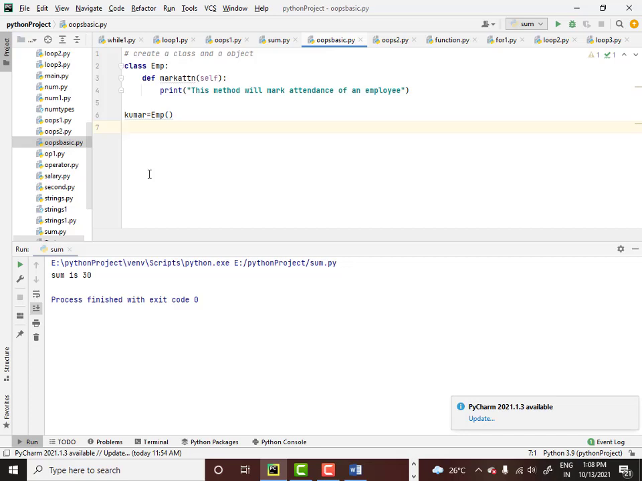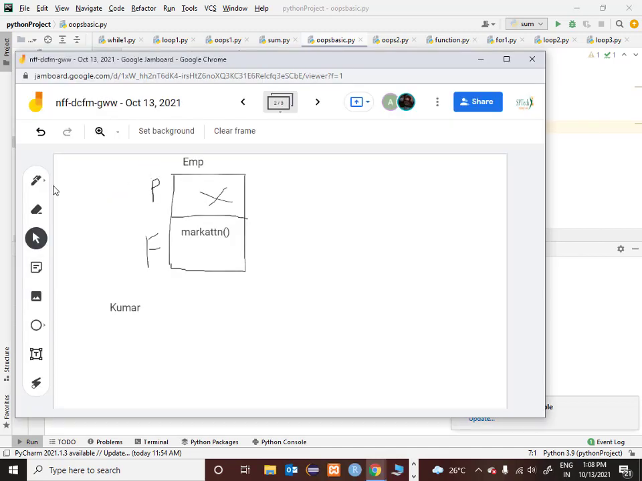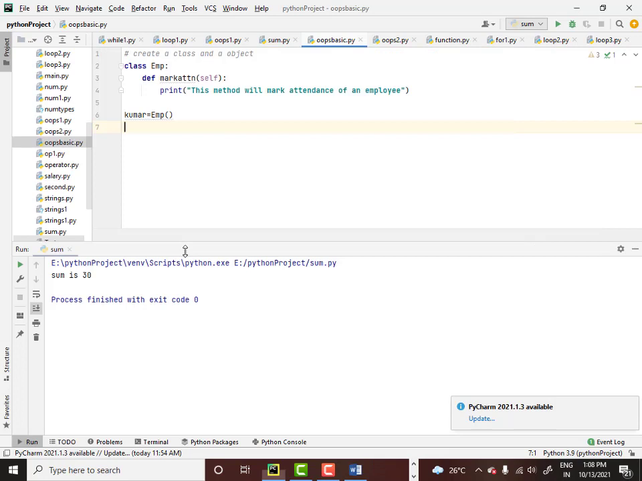If you do this, what happens? An object called Kumar will be created of the class called EMP. If you want to create one more object, I'll say Ramesh is equal to EMP. So we're creating one more object called Ramesh of the EMP class. Like this, you can create any number of objects.